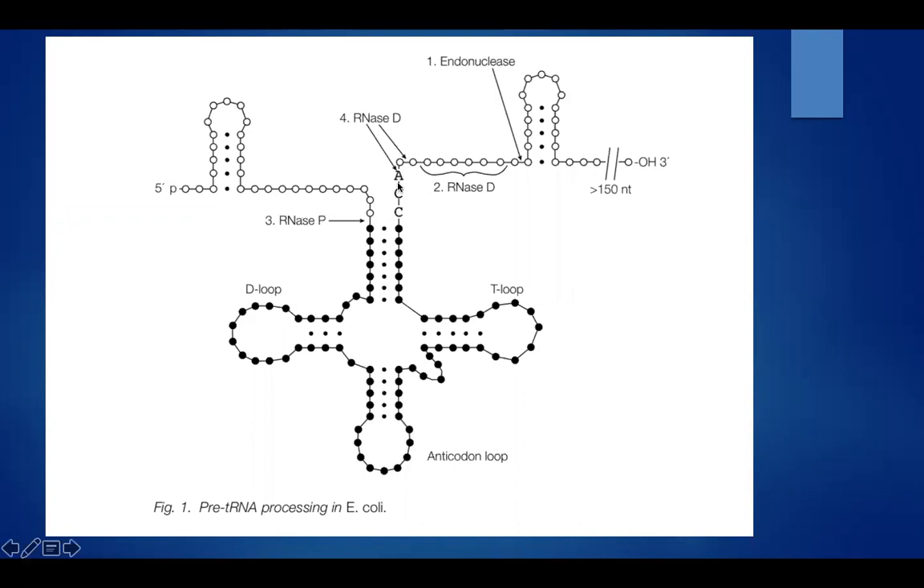And we all know tRNA should have CCA coding at the 3' end. So RNase D will cut at this position, creating the CCA coding at the 3' end. And we'll have the anticodon loop, T loop, and D loop.